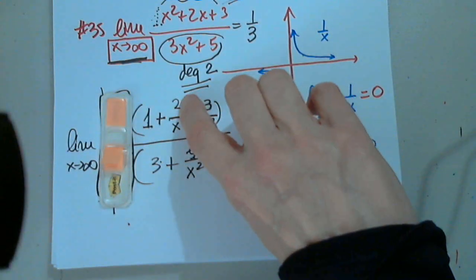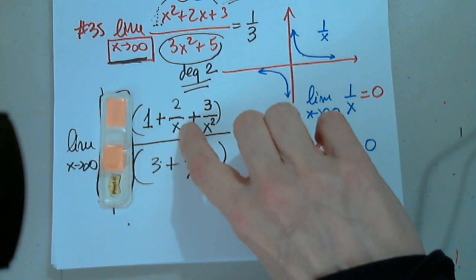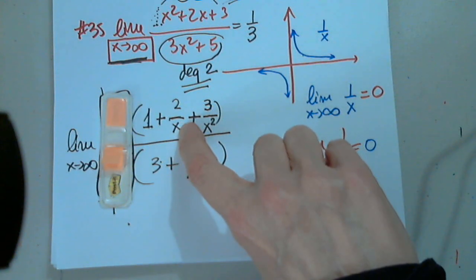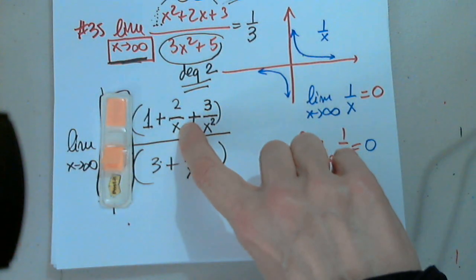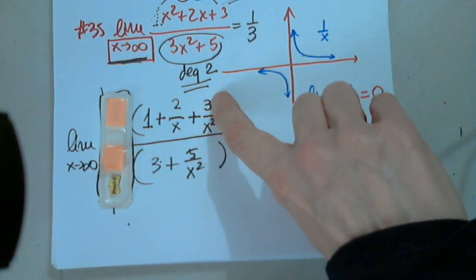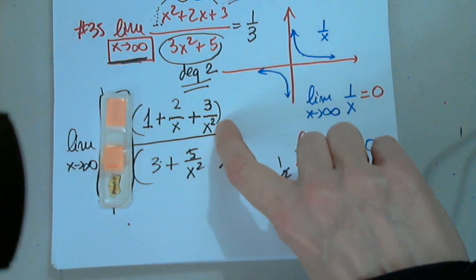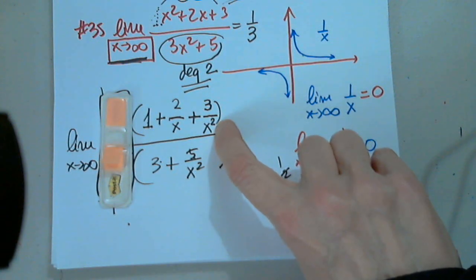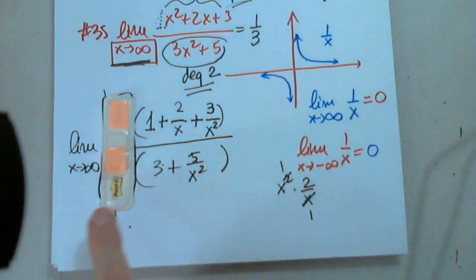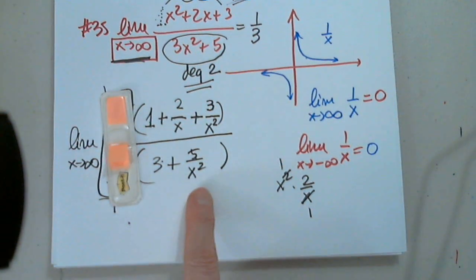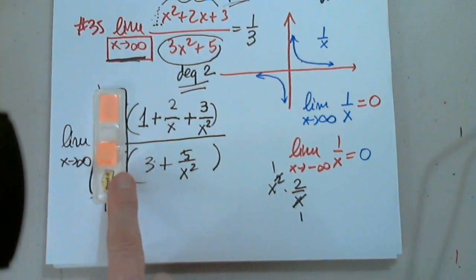It's like saying I have $2 and I want to give everyone on the planet a piece of it. No one would get anything. I have $3 and I want to share it with millions of people. No one will get anything. It's 0. Same thing, I have $5 and I want to divide by infinity squared. No one will get anything.